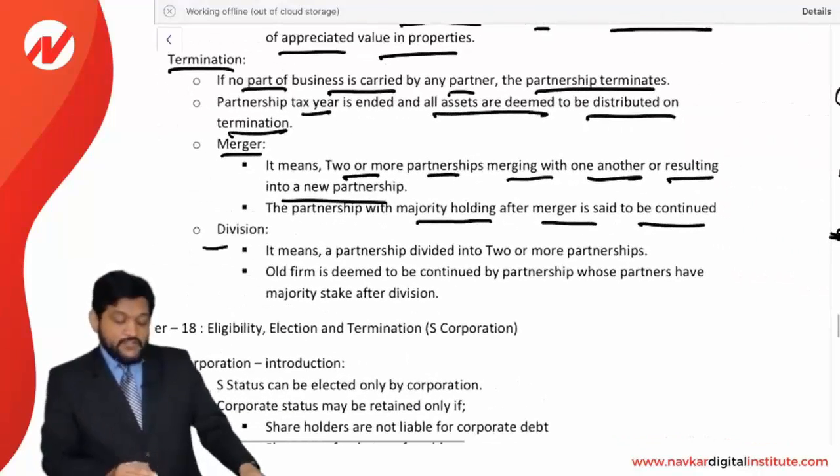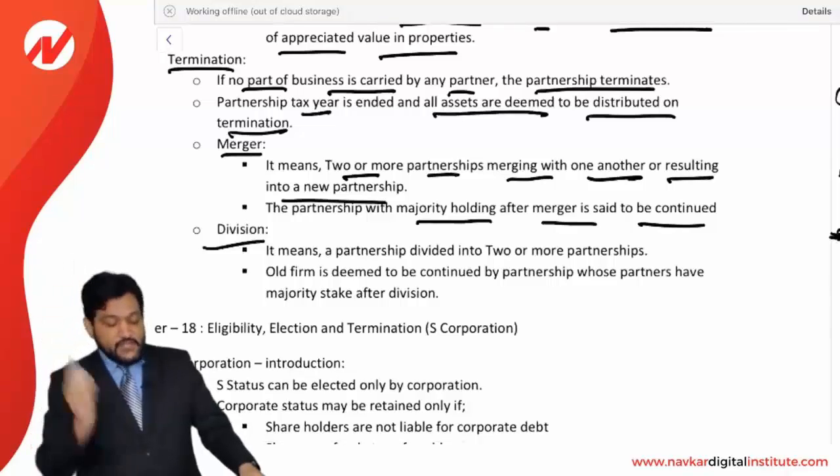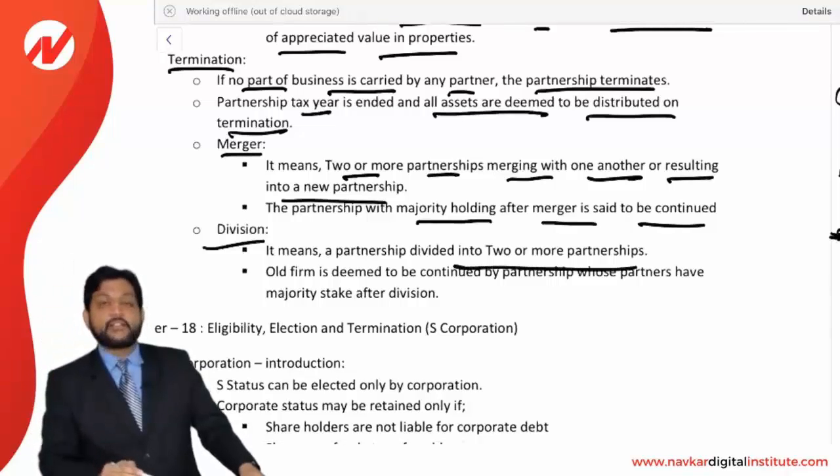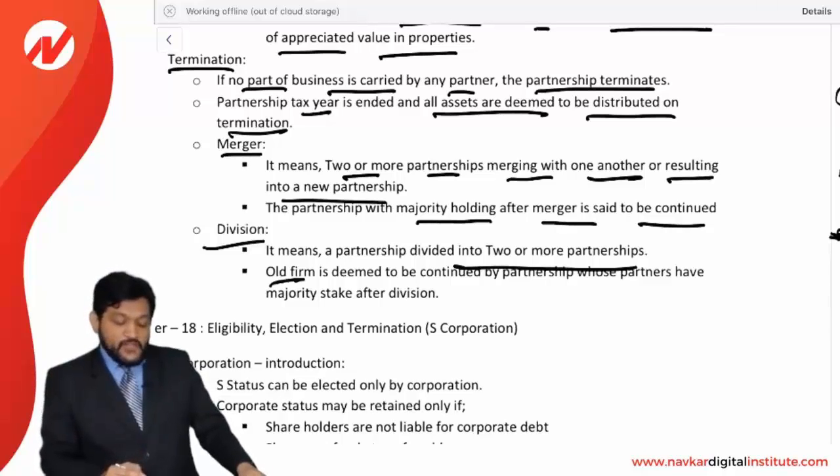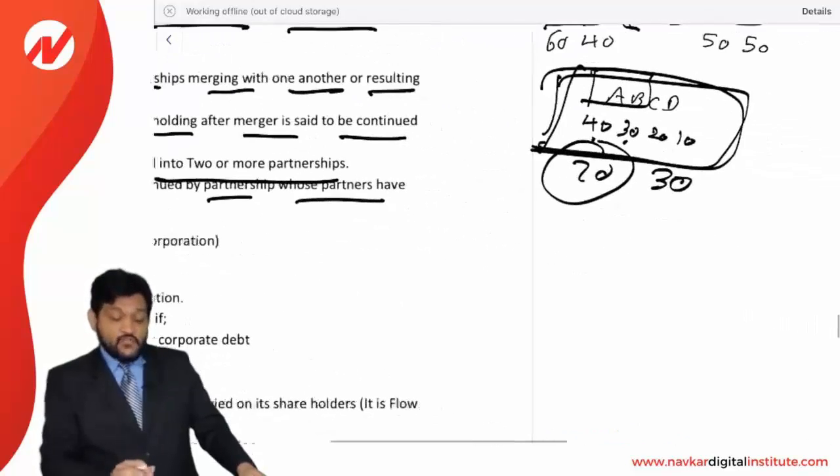Okay, the same way, division we are talking about. Division means a partnership divided into two or more partnerships. The old firm is deemed to be continued by the partnership whose partners have a majority stake after division. Okay, now how will it be?